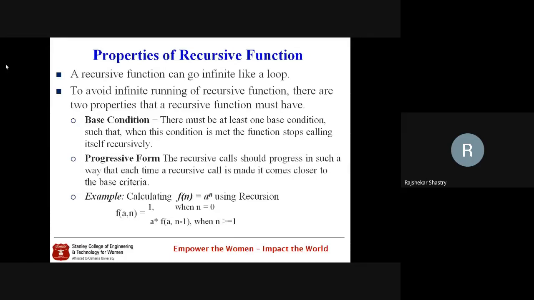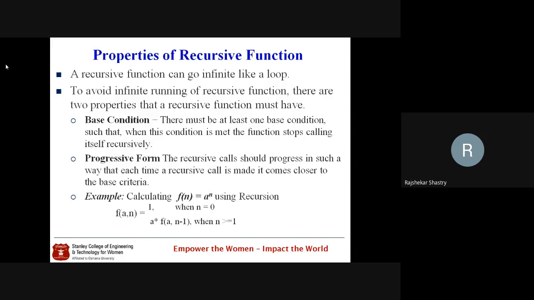The base case indicates the stopping point of a recursive function. If you don't have the base case, your recursive function will call itself infinite times. So to make your function finite, it should have a base case.